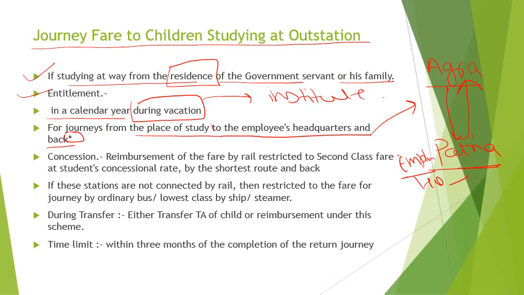So the student can avail this concession from Agra to Patna and Patna to Agra. Only after he gets back does he become eligible. Suppose he comes from Agra to Patna and doesn't return, due to some reason, then he or she will not be eligible for this concession.